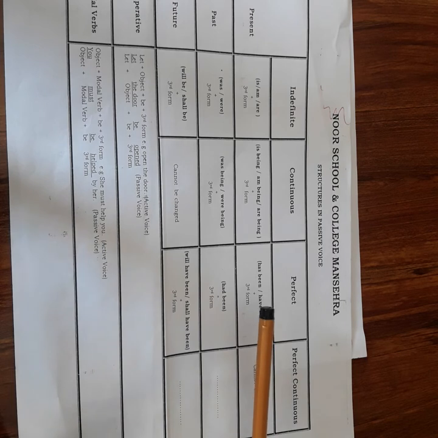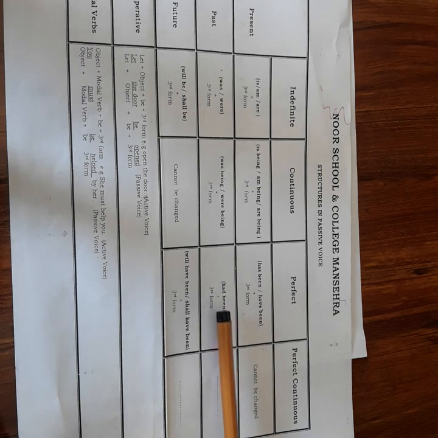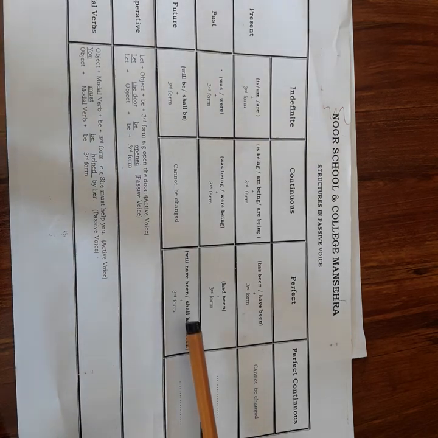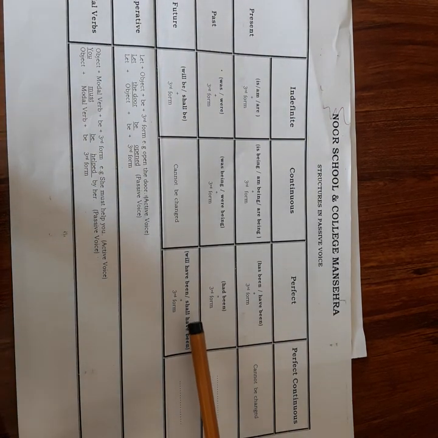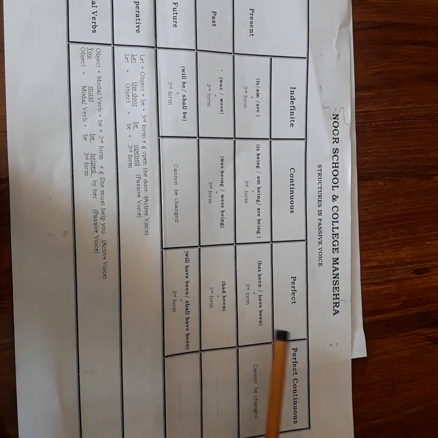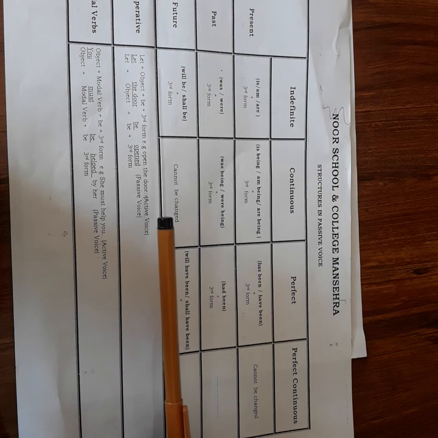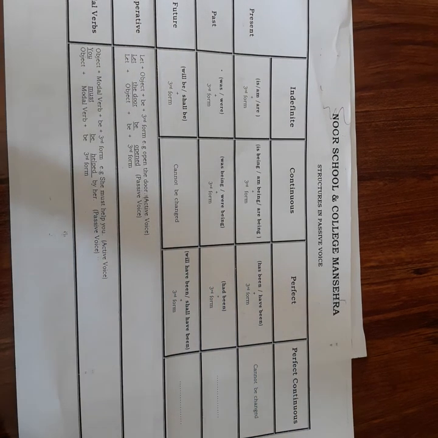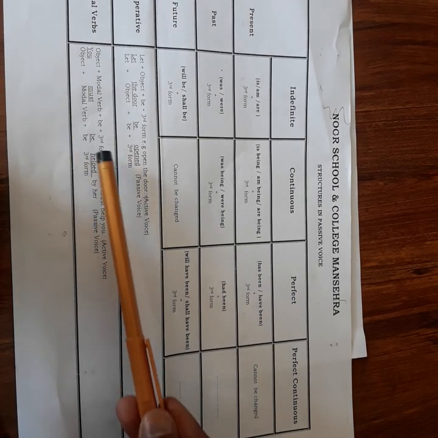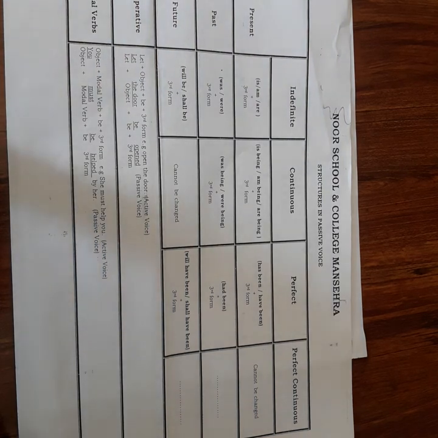In case of present perfect we use has been, have been plus third form of verb. In case of past perfect we use had been plus third form of verb. And in case of future perfect we use will have been or shall have been plus third form of verb. And perfect continuous cannot be changed. In case of imperative sentences we put let before the object, then we put be after the object, and third form of verb. In case of modal verbs we use object, then modal verb, then be, then third form of verb.